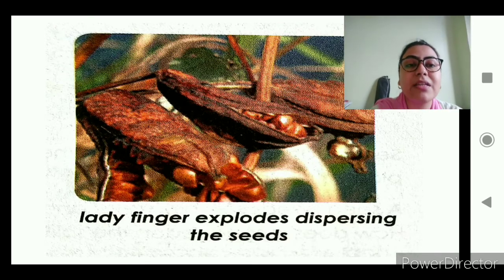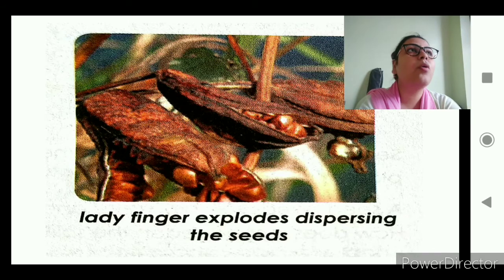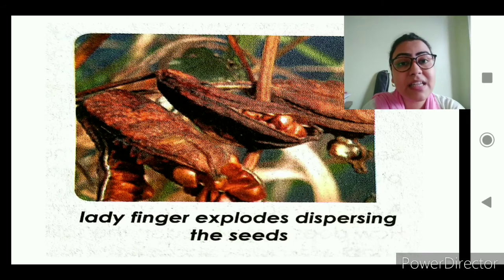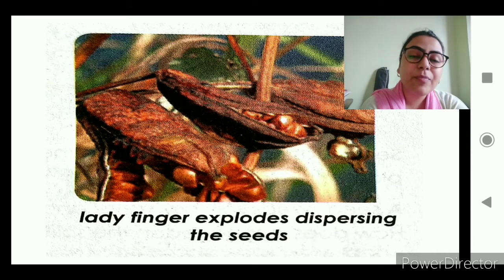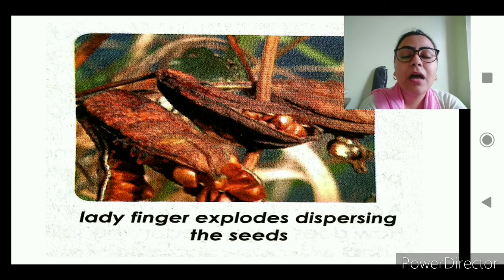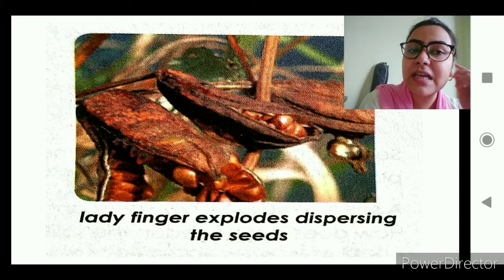Like we have peas. We all eat peas, the matar. I'm sure you must have popped open the peas to get the pea seeds. What do we eat? We eat the pea seeds, and the covering inside which the seeds are there, that is the actual fruit. But do we actually eat the fruit? No, we don't. We eat the seed. Now I'm sure many times, while helping your mother, you have popped open the pea fruit and the seeds have come out, and one or two you are not able to find. Why? Because they have rolled somewhere else. Yes, so this is a very common phenomenon when the seeds explode.